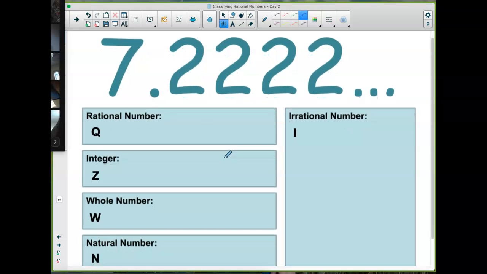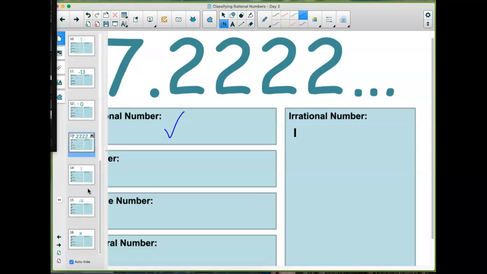Okay, how about 7.222222222? It's a repeating decimal. Where would you put the repeating decimal? Okay, nice job. A repeating decimal is a rational number only. Okay, it is not an integer. Integers cannot have decimals.